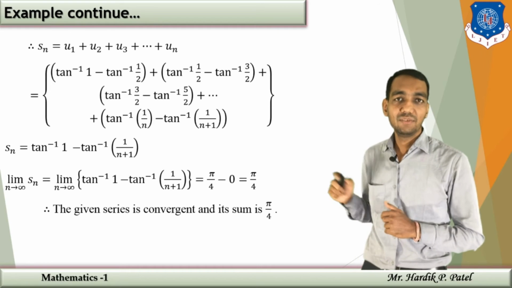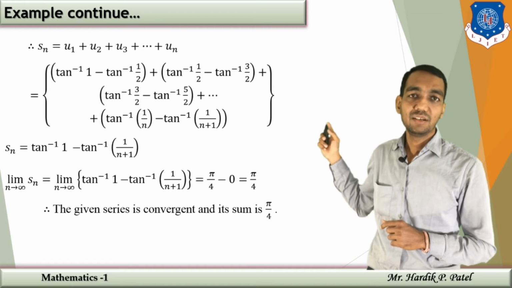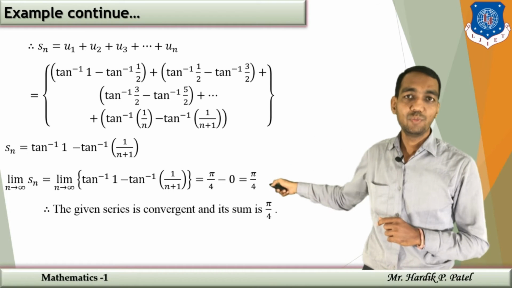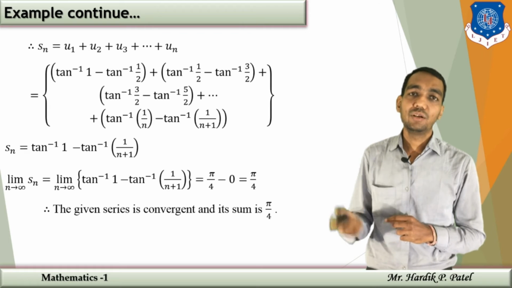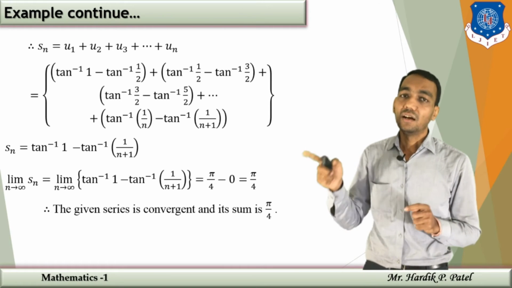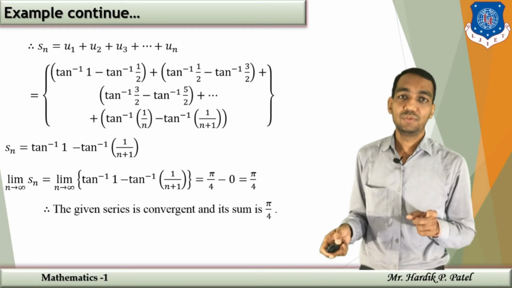And 1 upon infinity will be 0, so the second term will be 0, and that will give you tan inverse 1, which is pi by 4, minus tan inverse 0, which has a value 0. So you have pi by 4. So the limit of Sn is finite and unique, therefore your series is convergent. And whatever the pi by 4 we get, that is nothing but the sum of the series.